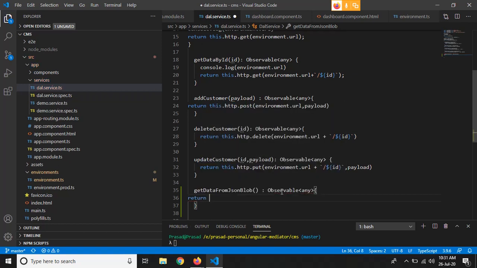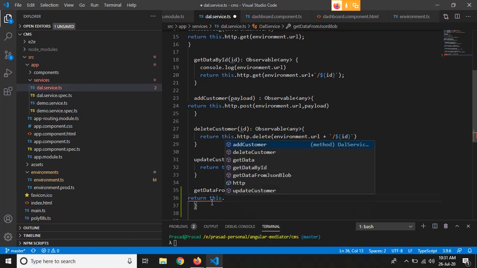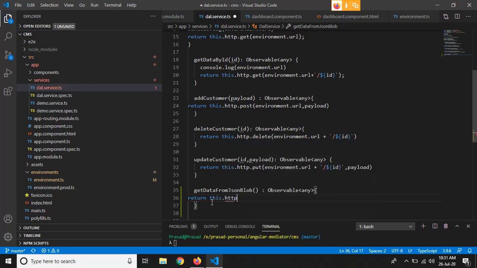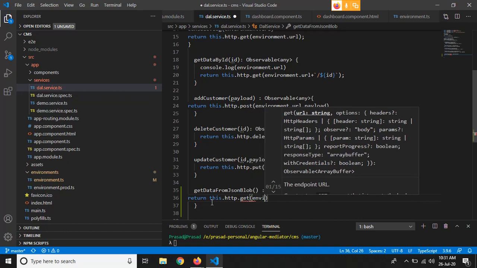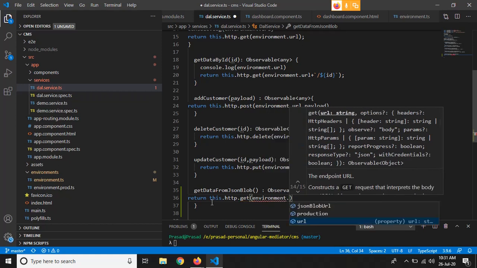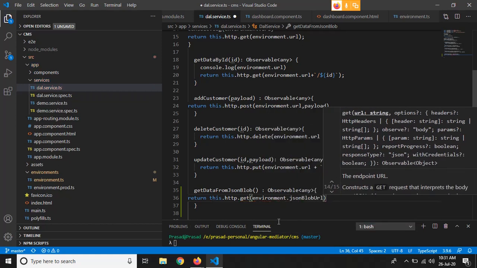So whenever anyone calls this function, it should return data using a get request. To call a get request, this.http.get, and then we have to provide the URL, and we have defined that URL in our environment file. So environment.jsonBlobUrl, right?